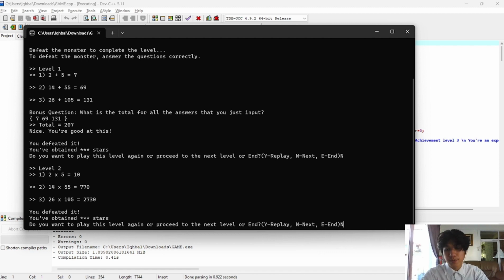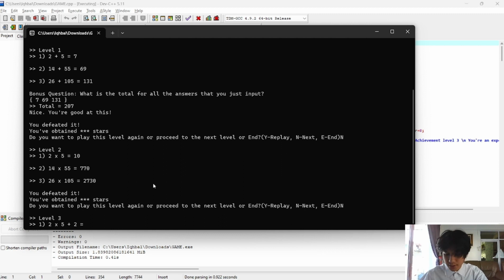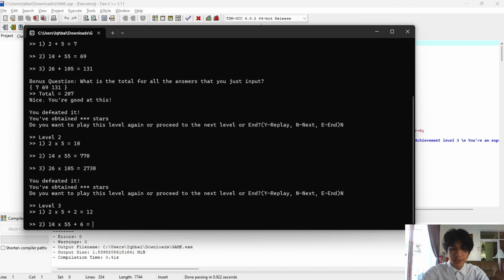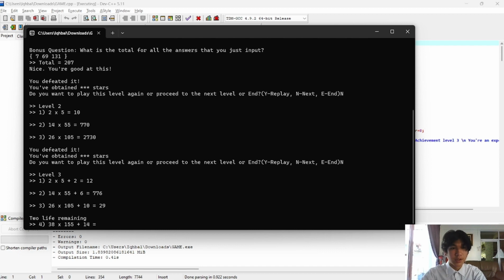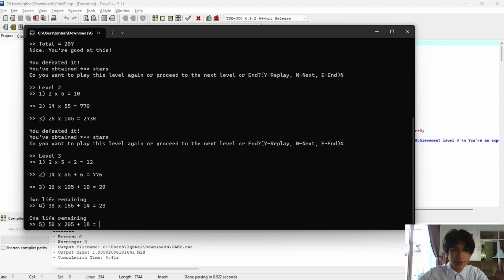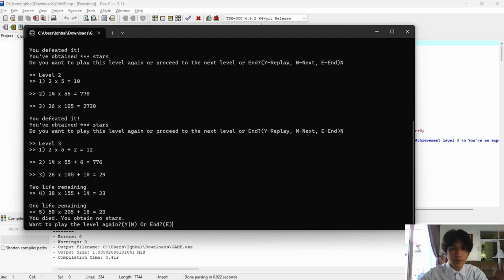Let's proceed with level 3. Okay, so let's say during level 3 you input this one correct, then question 2 correct, and the last one, let's say I just put 29. Basically, when you answer wrong, you will lose 1 life. And this game gives us 3 lives. So you have 2 lives remaining. Let's say you still answer wrong, 23. You will have 1 more life. Let's say you still answer the last question wrong, 23 again. Boom, you're dead. Which means when your life is equal to 0, you will die. And you will not obtain any stars.